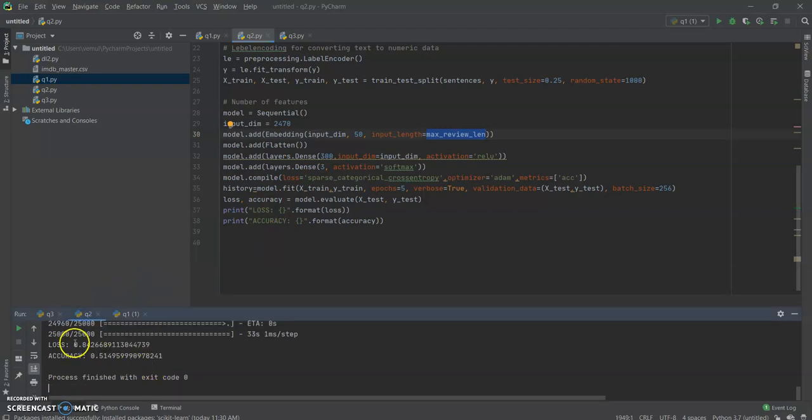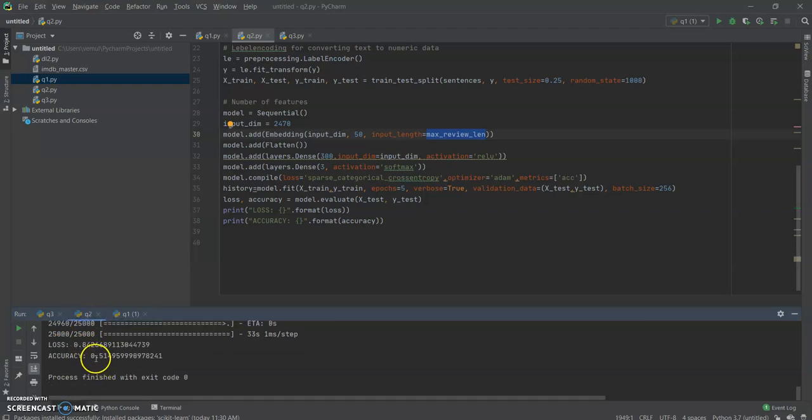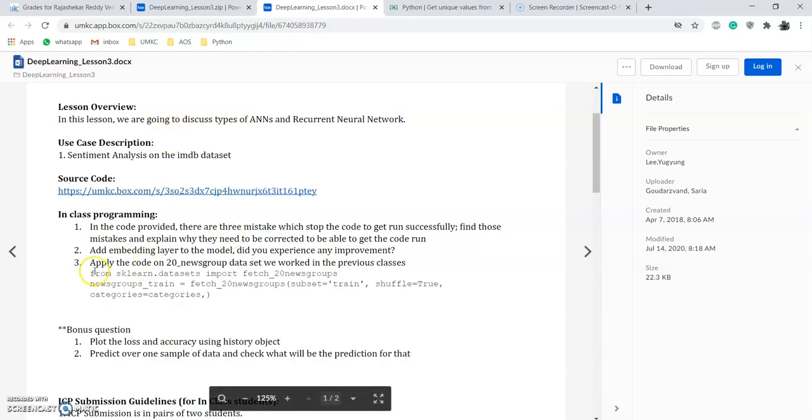The loss came out to be 0.8. The loss has decreased from 1 to 0.8, and accuracy has increased. For the first part the accuracy is 0.50, and after embedding the accuracy has come out to be 0.51. It has increased.